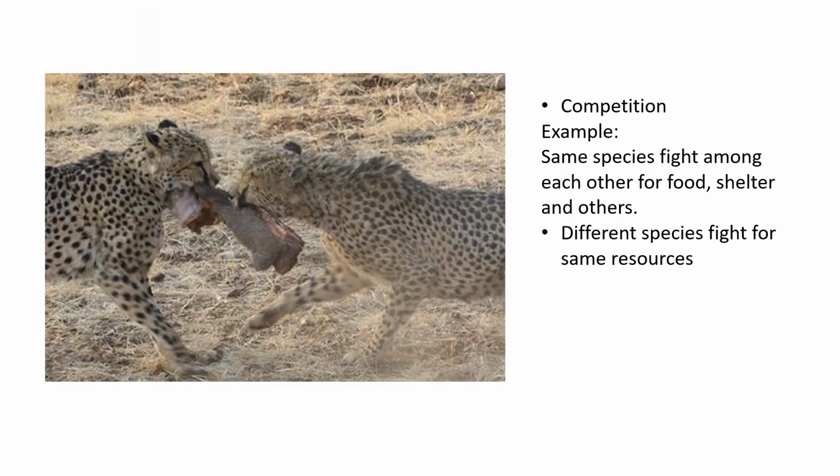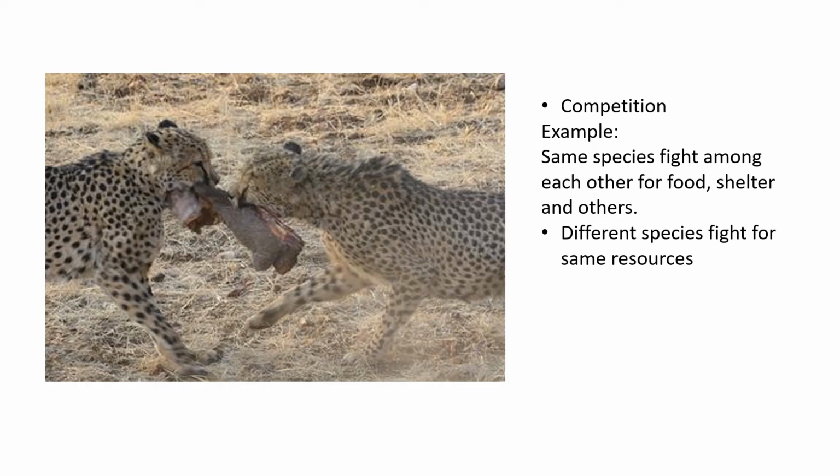Alright students, we are done with the examples of symbiosis interaction. So now let's look into the competition interaction. As I mentioned, competition can be among the same species organism or also can be among the different species organism. So let's see the same species organism first.